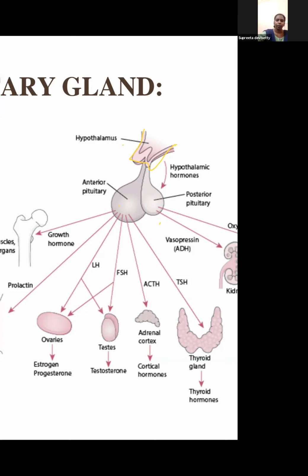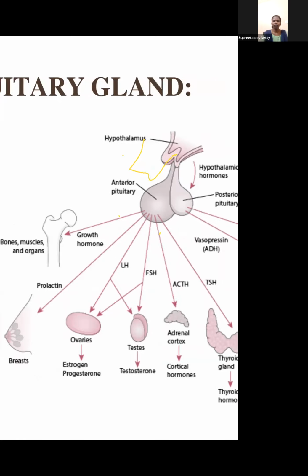You will see now. Growth hormone is one. We will see that there are 6 hormones released by the anterior pituitary. Anterior pituitary is big in size and it releases 6 hormones. Posterior pituitary is small in size, it releases 2 hormones. So 6 hormones come from the anterior pituitary, 2 hormones from the posterior pituitary.